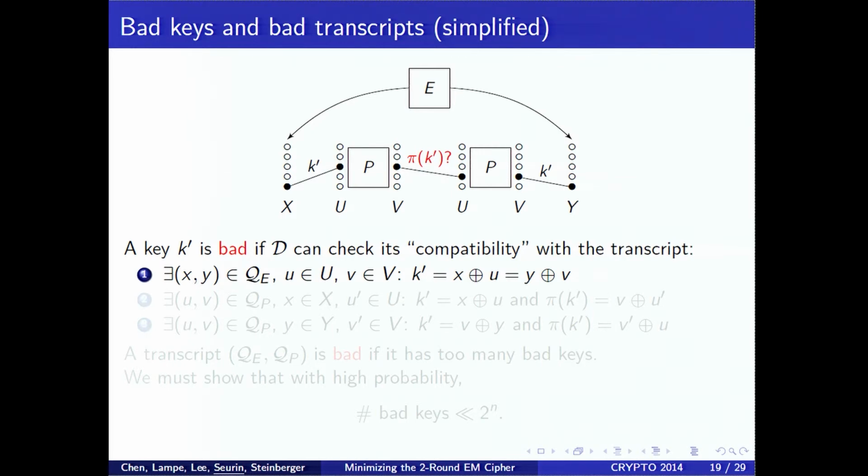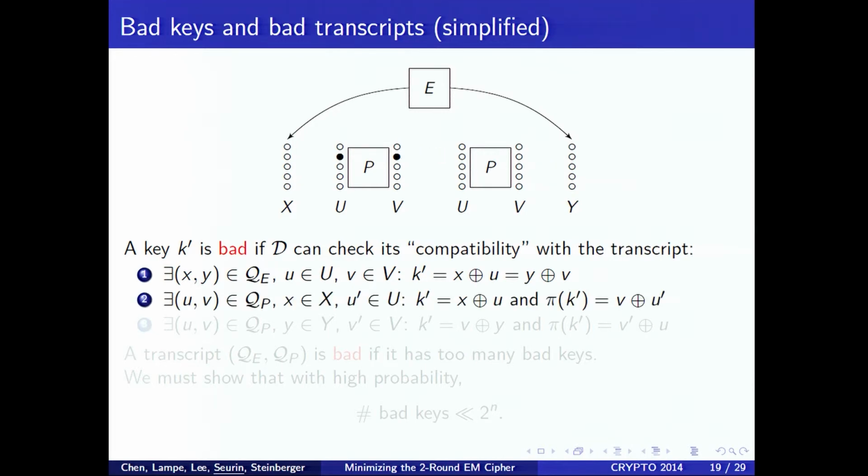And if it's not, then the key is incompatible with the transcript. And if it is, then it's compatible, and it could be the real key in the real world. Okay? There are two other configurations which allow the distinguisher to test, which would be this one and the symmetric one, like this. Okay? So we have three configurations which gives us bad keys.